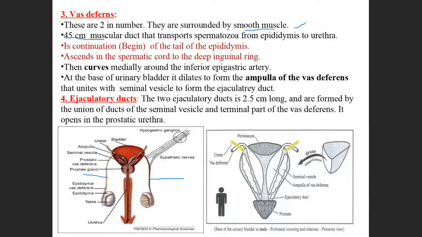It transports spermatozoa, meaning the matured sperm. When the sperm get mature, it transports them from the epididymis to the urethra. So the sperm comes like this, and then from the urethra it comes outside. Okay.